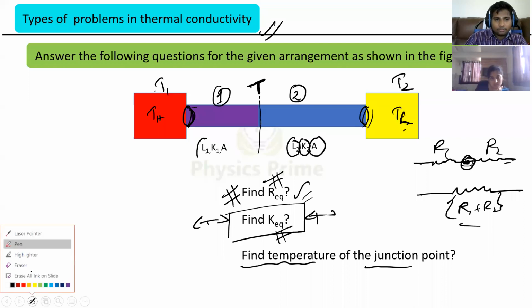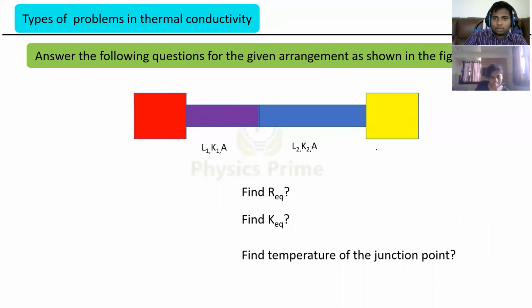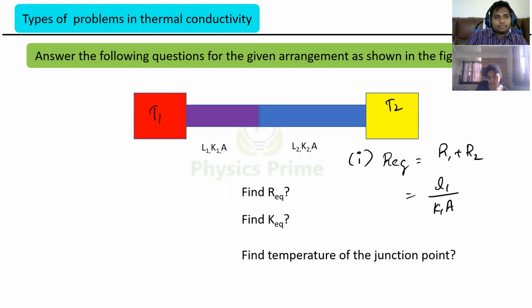Shall we try it out? Yes. So this is T1 and consider this is T2. R equivalent is what? R1 plus R2 because they're in series. First question I'm answering this. R1 is what? L1 by K1A. Plus L2 by K2A.